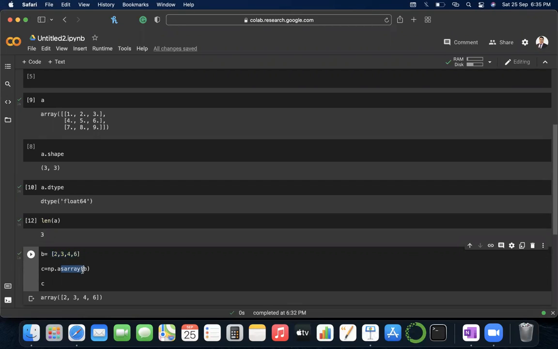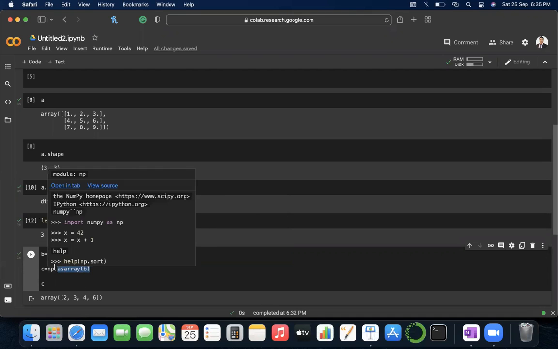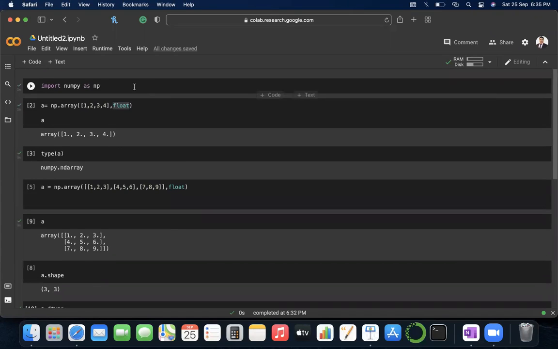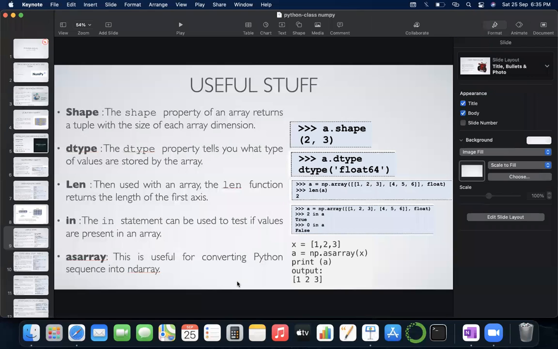I change it to a NumPy array using the asarray function, and all the functions that I am using in NumPy should come after this np dot, because I imported NumPy as np. At the beginning, I imported NumPy as np, so that is why I'm writing np.array, because this array function is inside NumPy, and I'm accessing the array function using this dot operator. Okay, so is it clear now, Siddharth?